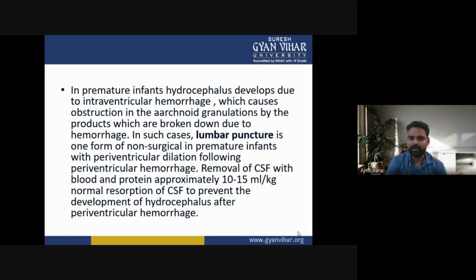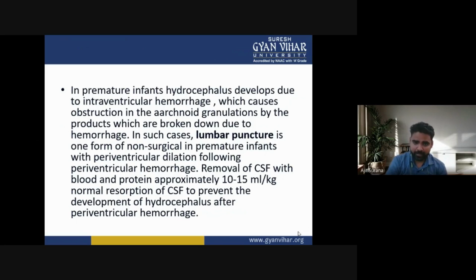In premature infants with periventricular dilation following periventricular hemorrhage, removal of cerebrospinal fluid with blood and protein, approximately 10 to 15 ml per kg, allows normal resorption of cerebrospinal fluid to prevent the development of hydrocephalus after periventricular hemorrhage.